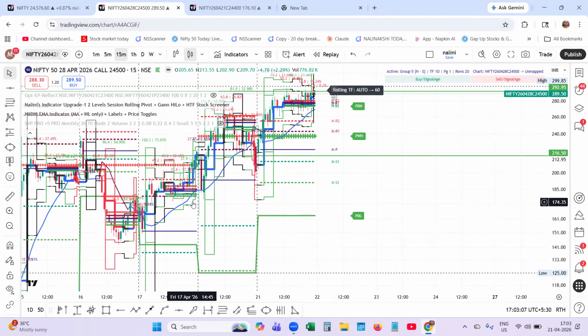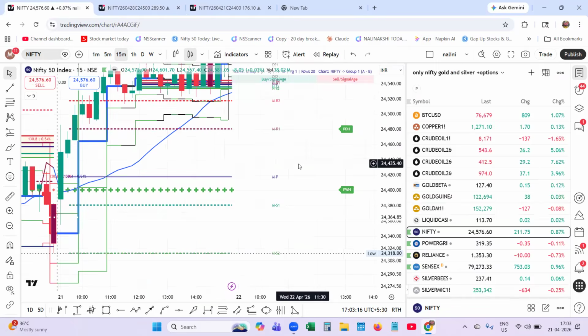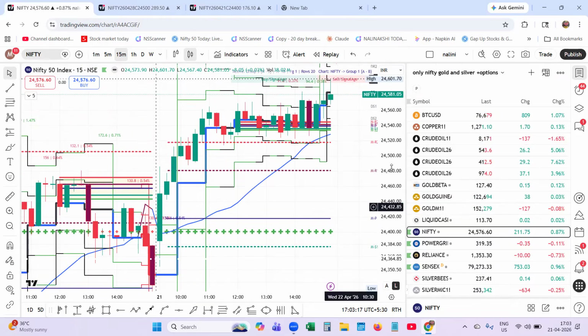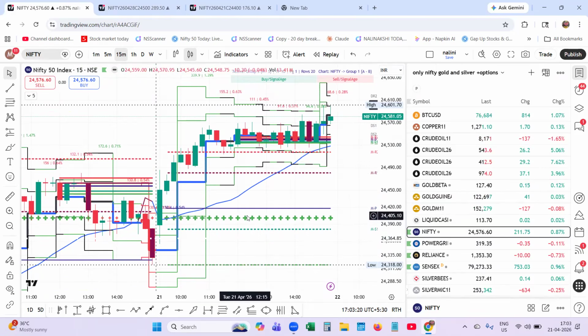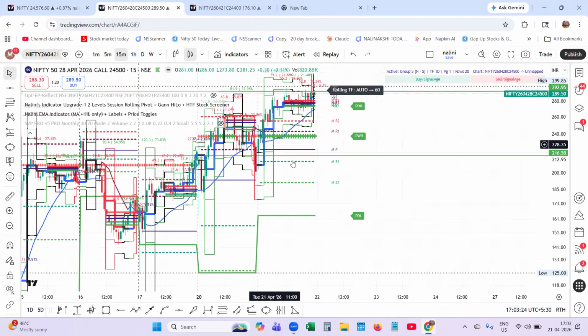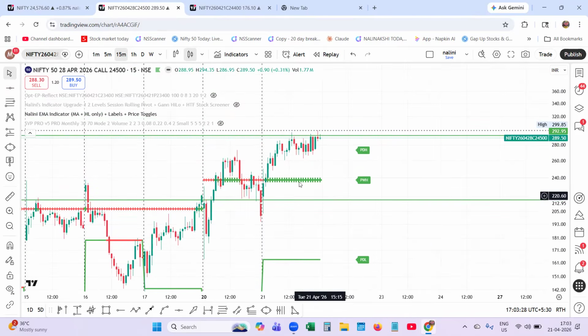Now, since it is the beginning of the series, 28. So the structure is matching with the indices. You can see the price is above the weekly high, and this call option, let me hide it, this call option is also above the previous weekly high. The 24,500 call option is matching.